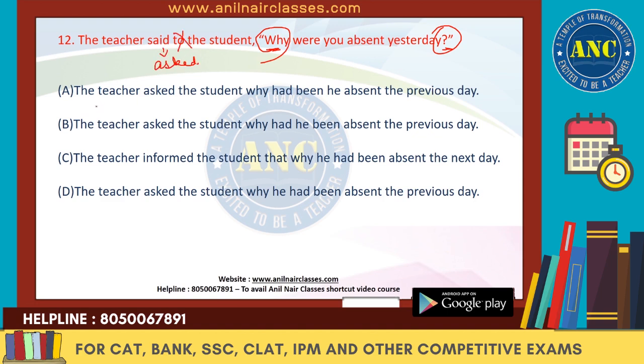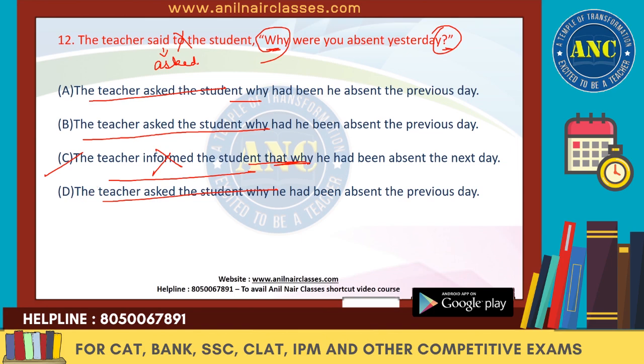So let's see this. The teacher asked the student why. So again the teacher asked the student why. It is fine. The teacher informed the students. This informed is wrong. We'll get rid of C. The teacher asked the student why. Again that is why. That why is given. So C is perfectly wrong over here.